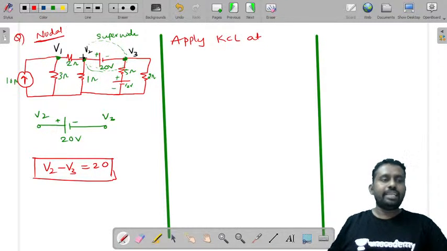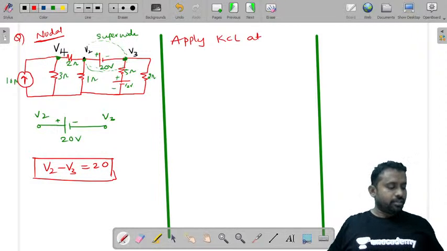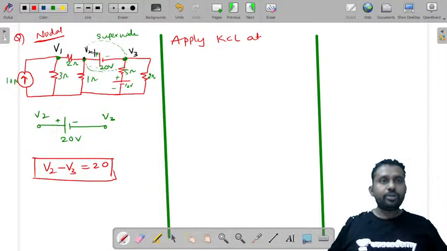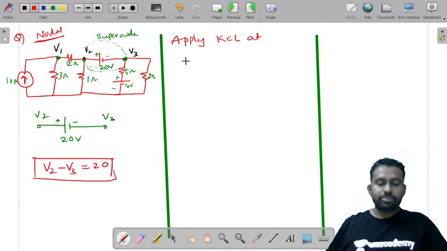We have identified that this is a super node, and the question can be anything, like you will be asked to find voltages, or you will be asked to find the current in any of the branches. So apply